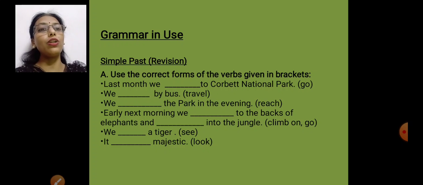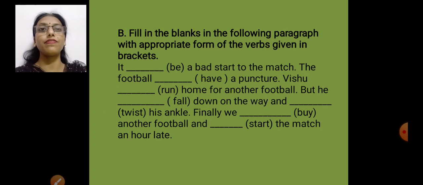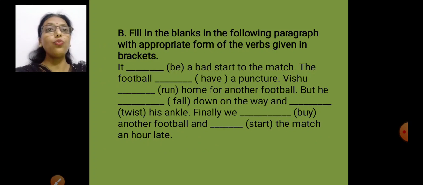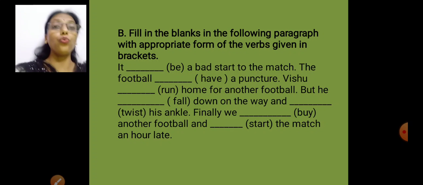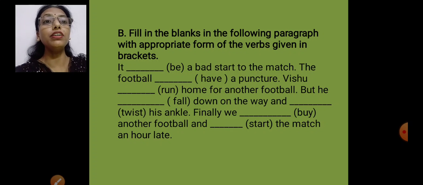Looked. It looked majestic. Now here comes exercise B. It's saying fill in the blanks in the following paragraph with the appropriate form of the verbs given in the brackets. Now we have to find out what will be the appropriate form. It's saying it was, and the verb is be.